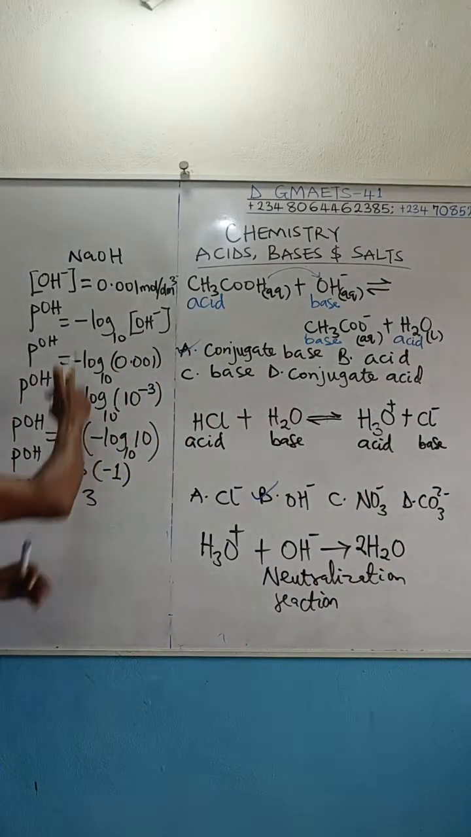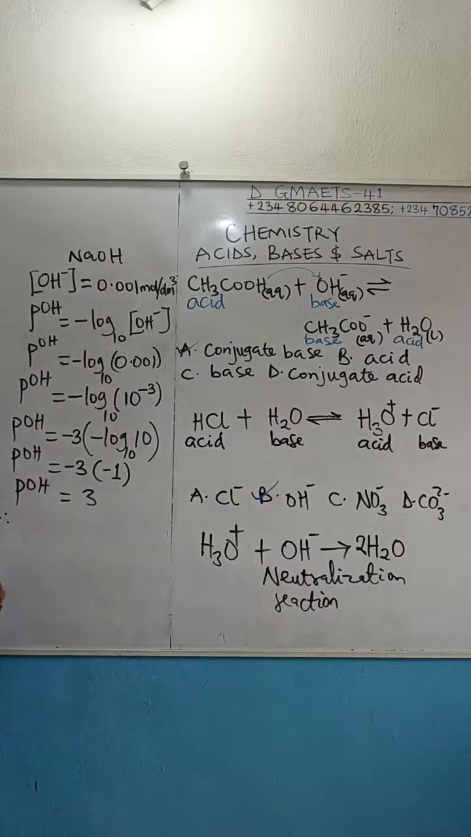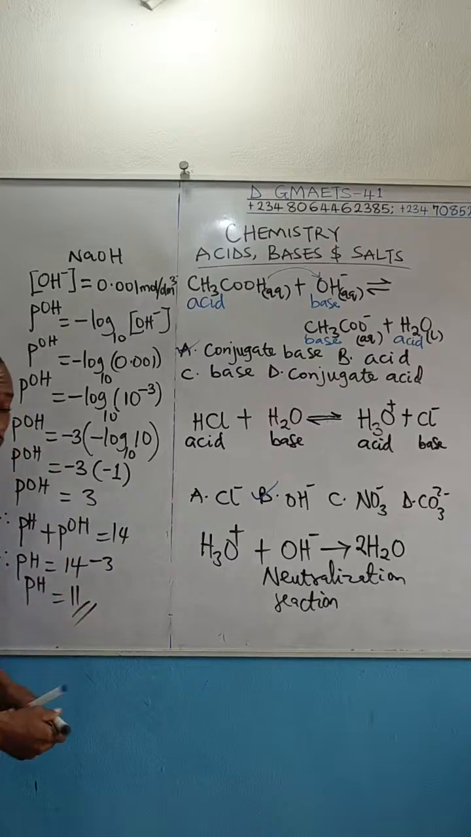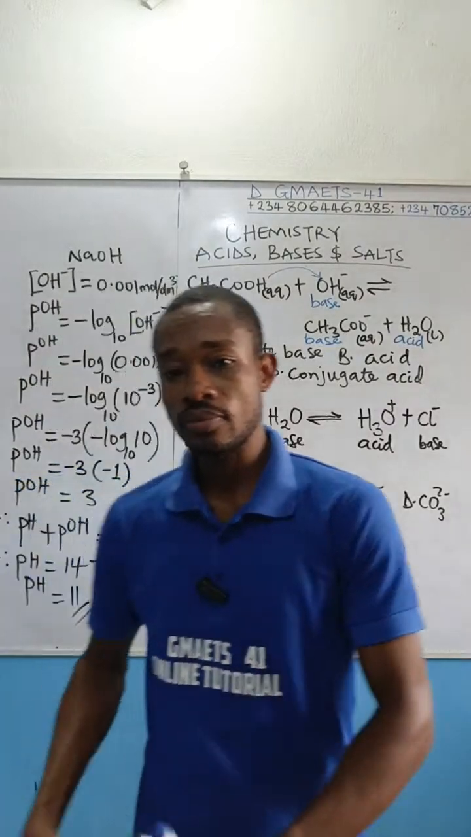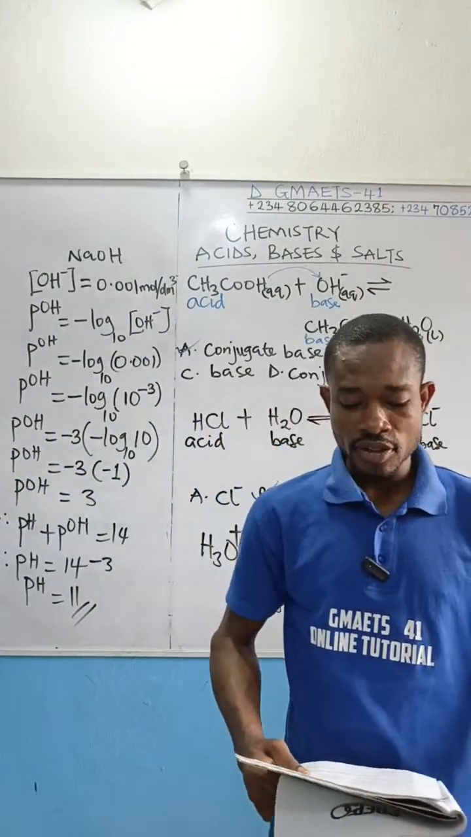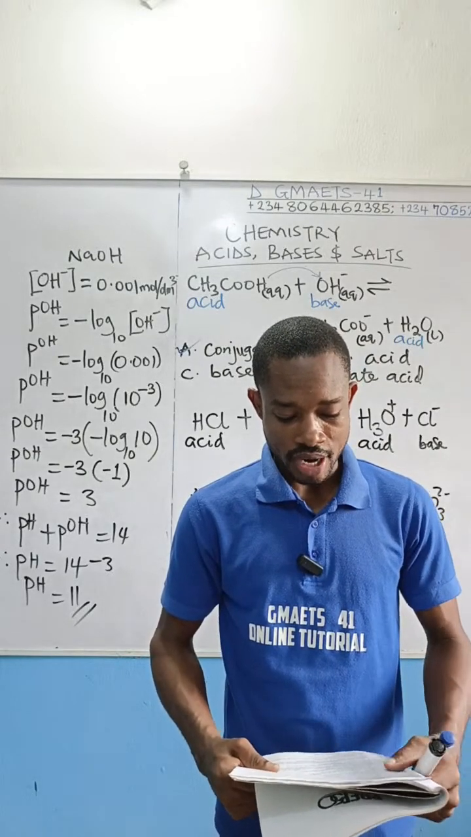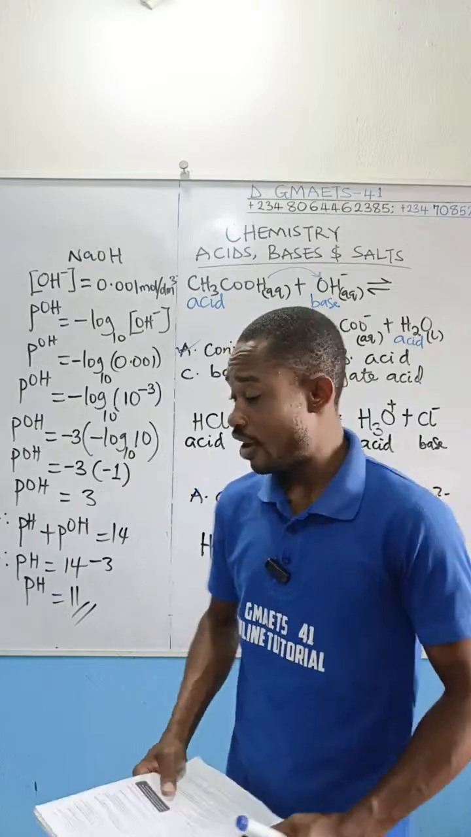So we have gotten the pOH of this guy, it is 3. Therefore, we can now obtain the pH of that sodium hydroxide, remembering that pH plus pOH is equal to 14. That's the relationship between these two. Therefore, pH will now be equal to 14 minus pOH, and our pOH is 3. So it's going to be 14 minus 3. The pH of that sodium hydroxide is 11. So that is the correct answer. And there we have the options: A, 14; B, 13; C, 12; D, 11. So the correct answer is D, which is 11.